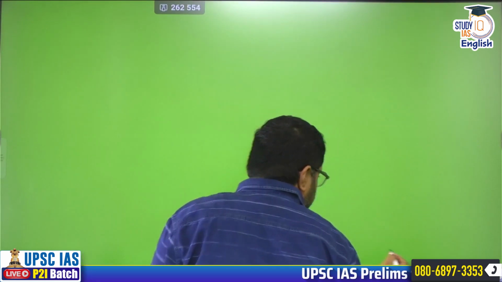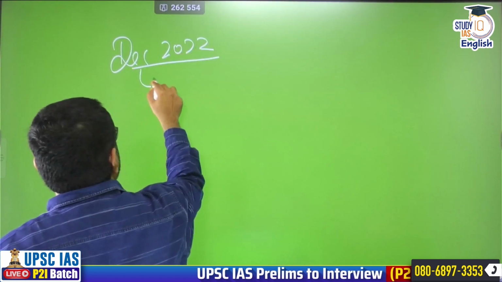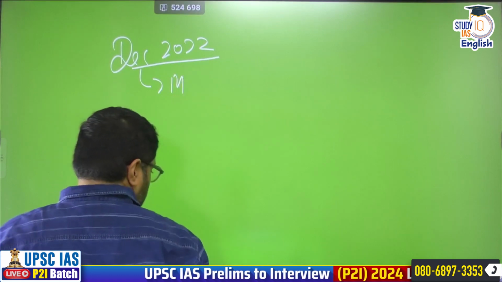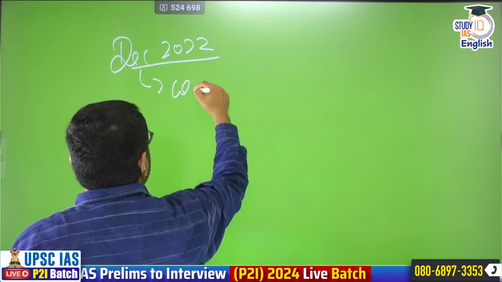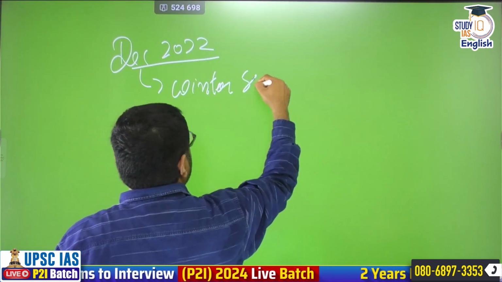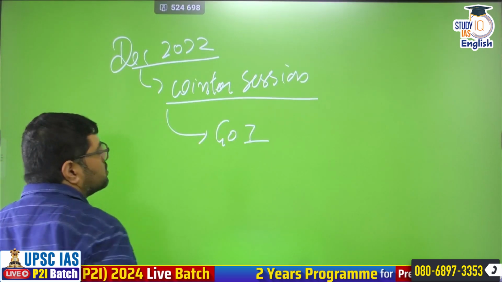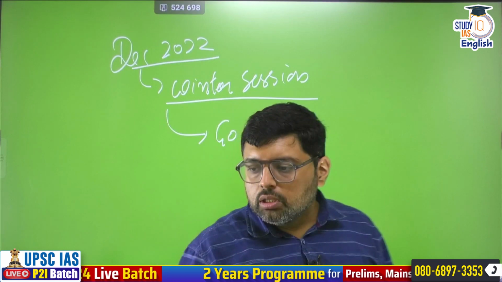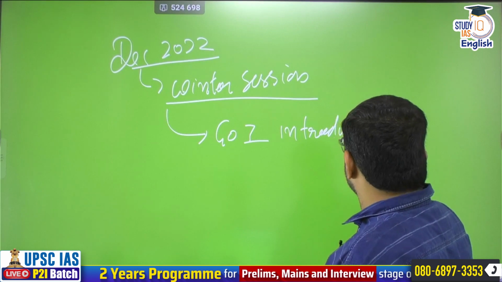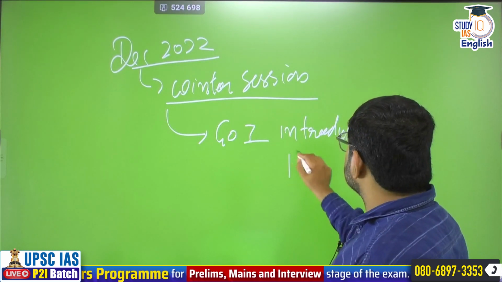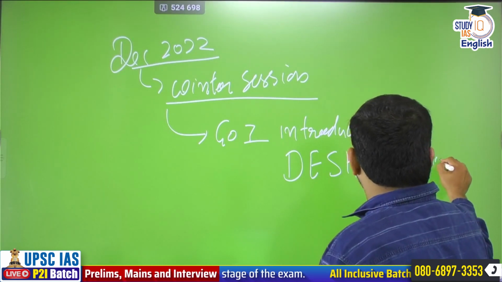But we will see that in December 2022 winter session, sorry, not monsoon, I apologize, in the winter session, the Government of India introduced the DESH bill in the parliament.